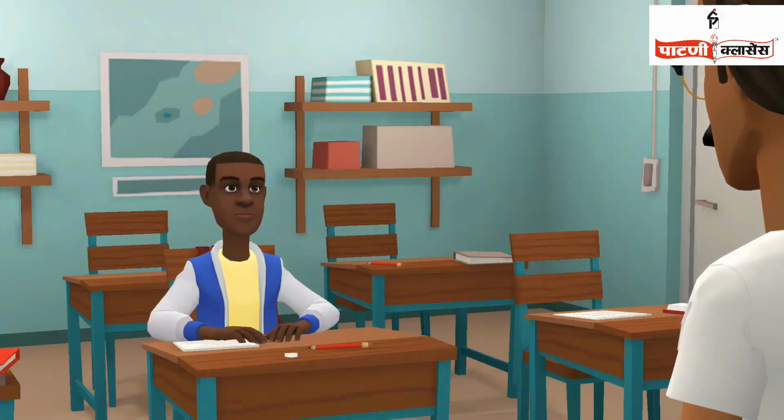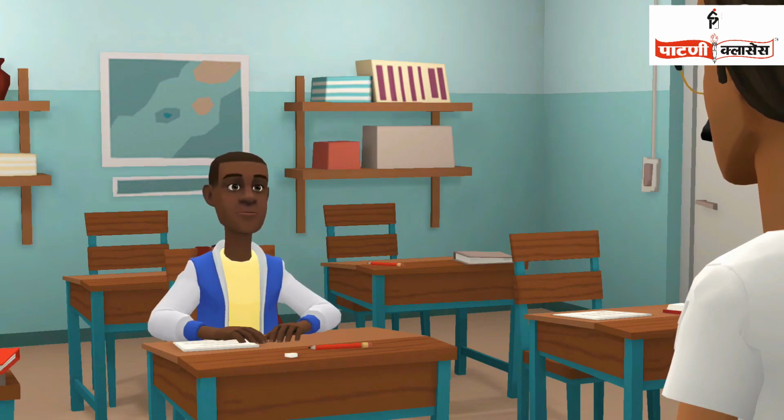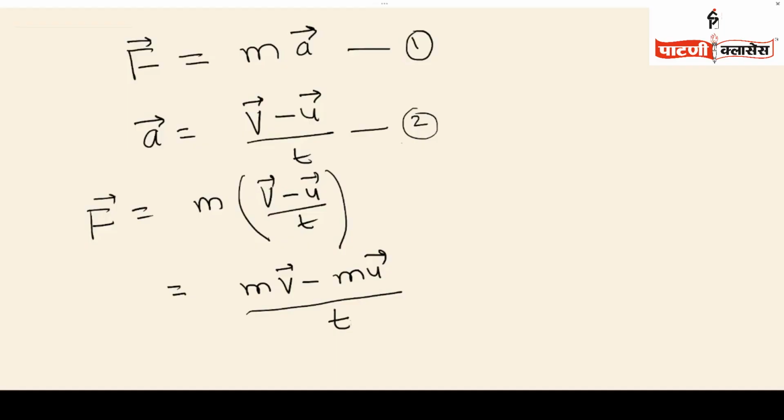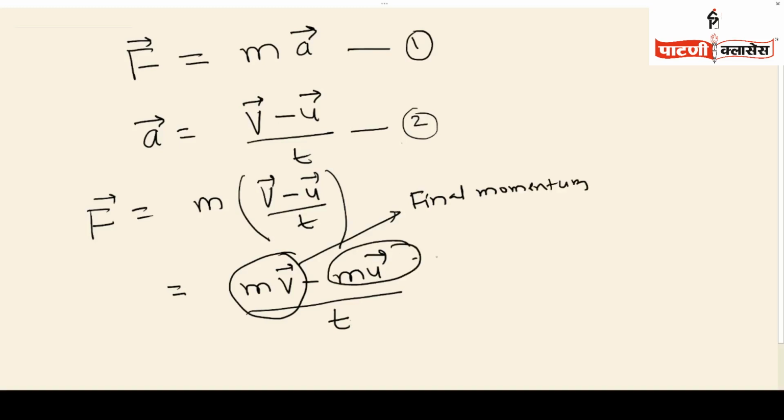But you said mv is the final momentum and mu is the initial momentum of the object moving from one position to another. Yes, you are right. mv is nothing but the final momentum, and mu equals the initial momentum.